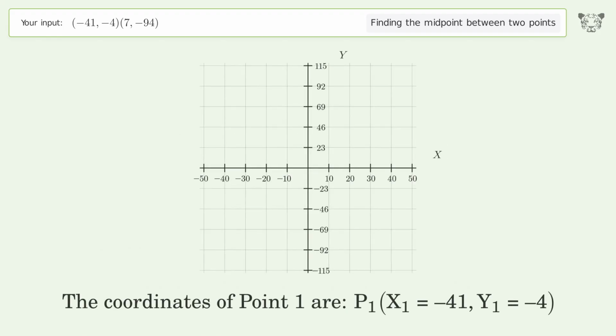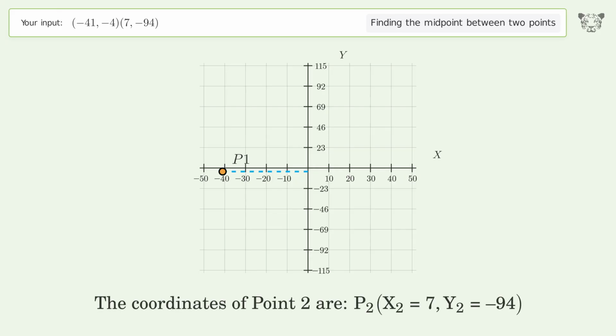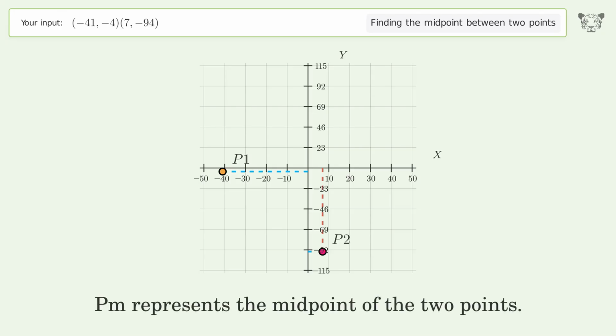The coordinates of point 1 are, x1 equals -41, y1 equals -4. The coordinates of point 2 are, x2 equals 7, y2 equals -94. PM represents the midpoint of the 2 points.